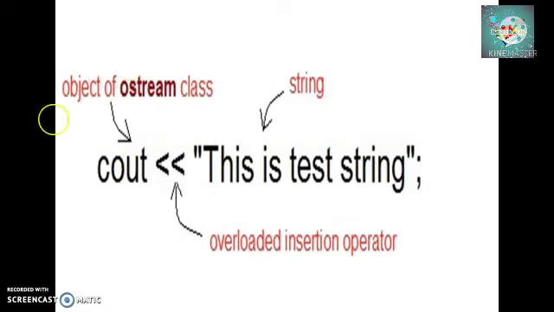Look at the example. Here we have one statement, cout. This is the insertion operator. This is the test string. So here we are overloading the insertion operator with a string. Basically, that's why we always need to overload the operator. Operator overloading does not mean changing the meaning of the existing operators. Its only purpose is to make operators work comfortably with user-defined data types.